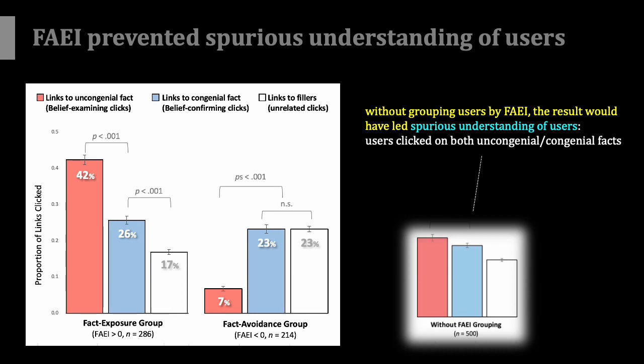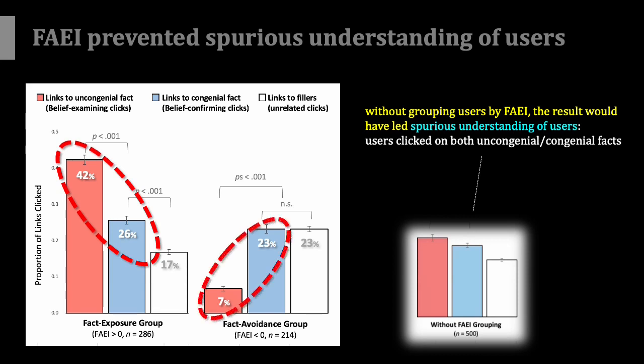However, this is only an apparent result because the characteristic of the fact exposure group masked those of the fact avoidance group. By distinguishing between these two user groups, which have opposite selectivity in their belief examining click behaviors, the FAEI contributed to a precise understanding of user click behavior.